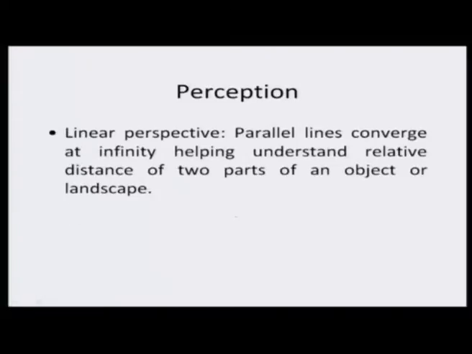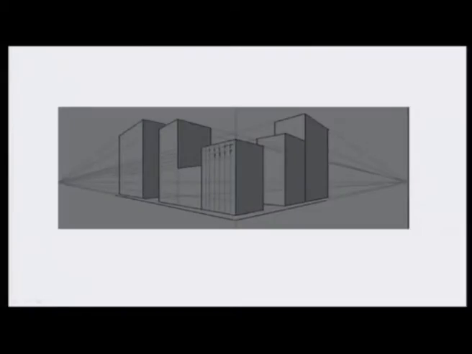So, let us come to linear perspective. When parallel lines converge at infinity, they help us understand the relative distance of two parts of an object, or they even help us understand the whole landscape. Look at this very image. Imagine the point where the straight lines converge. You are standing at that very point and you are looking at the urban landscape.